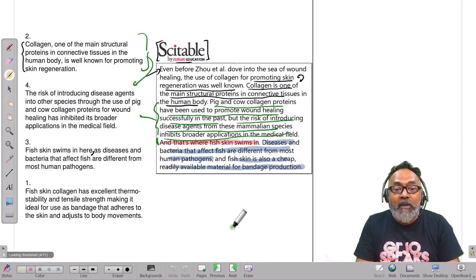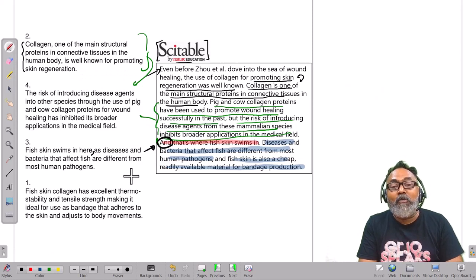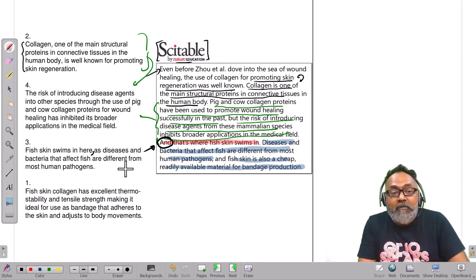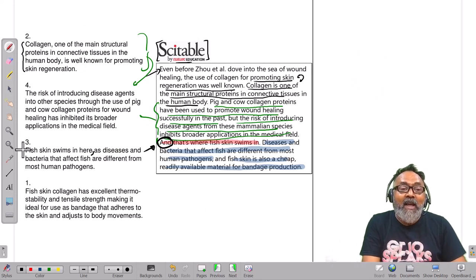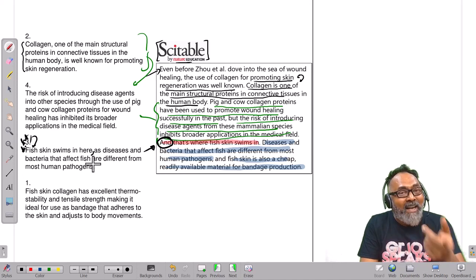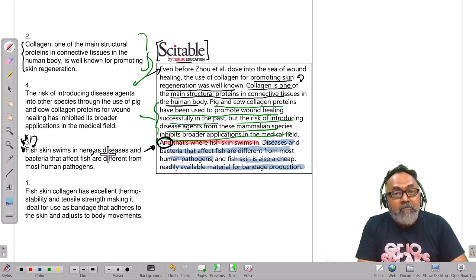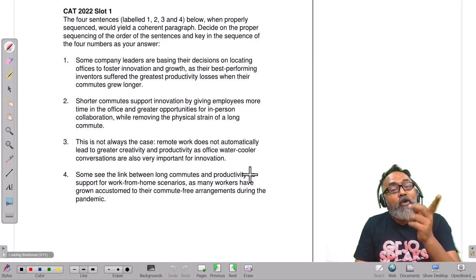Obviously, whatever was a signal, which is saying "and," that signal word has been removed by the question setter. Fair enough. If one signal was given, life would have been much easier. But sometimes the signal words are not there. Fair enough, but we can still manage. Let's go and look at this one.